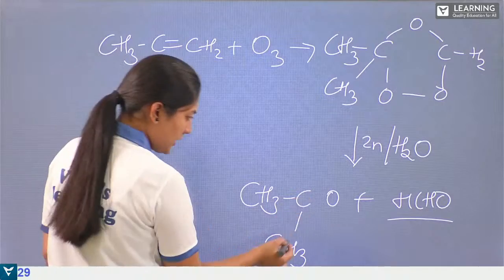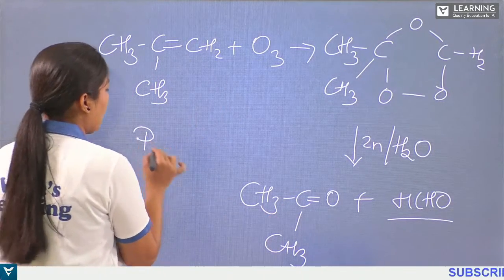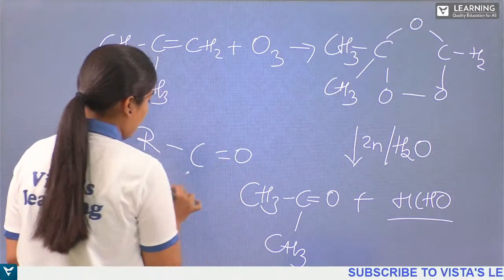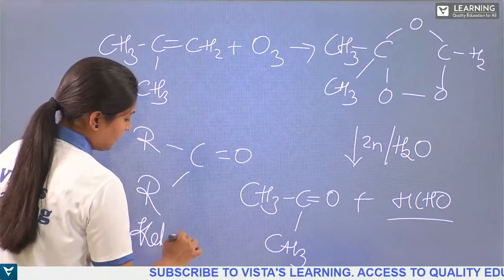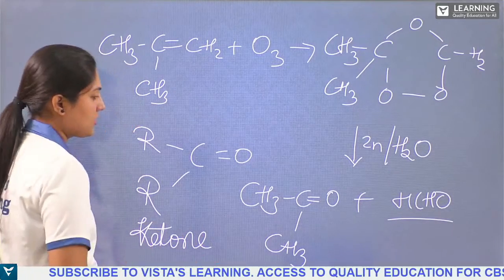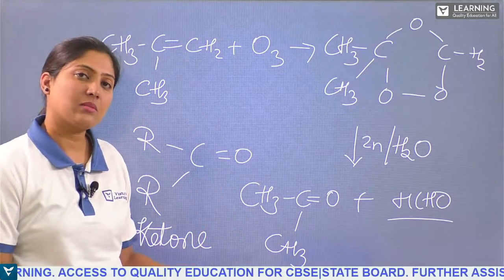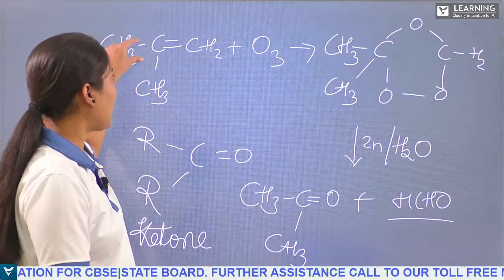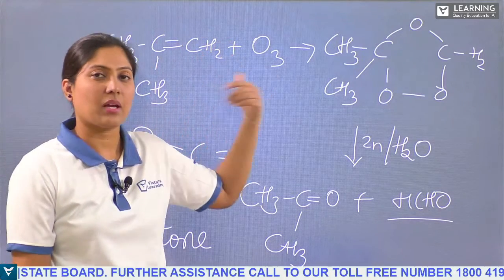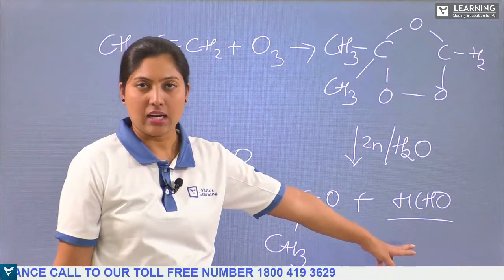So when this bond has been broken, we'll get a double bond. So this R-C=O-R, this is called a ketone. Right, this is the ketone which has been formed. So we can say an aldehyde is formed or a ketone is formed by this process. It depends on the carbon which has been attached, either it is primary, secondary or tertiary. But if it is primary, we'll get the aldehyde like this.